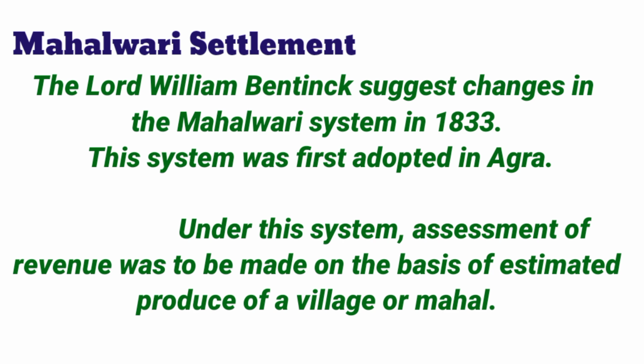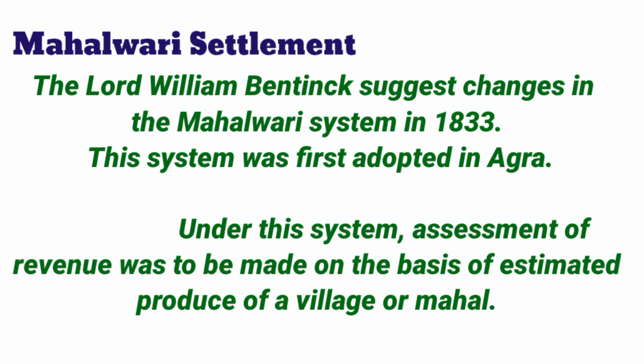Lord William Bentinck suggested the changes in Mahalwari settlement in year 1833. This assessment of revenue was to be made on the basis of the estimated produce of mahal or village. Initially, the state share was fixed at 2/3 of gross produce. Later, Bentinck reduced it to 50%.